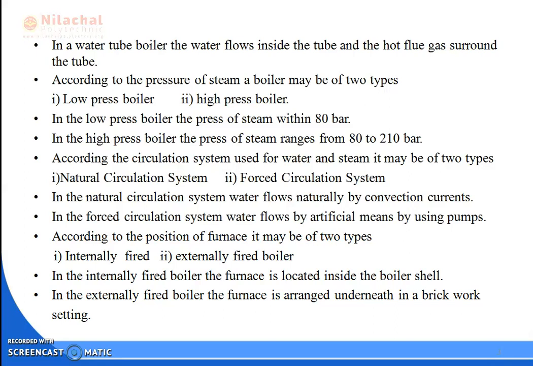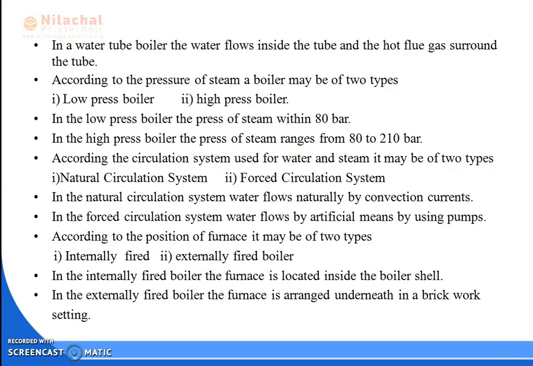Then the question arises, what is the range of pressure of a low pressure boiler and what is the range of a high pressure boiler? Generally, if the pressure lies within 80 bar, then we can say it is a low pressure boiler, and from 80 to 210 bar it is a high pressure boiler. So, high pressure boilers are much more useful in power generation.